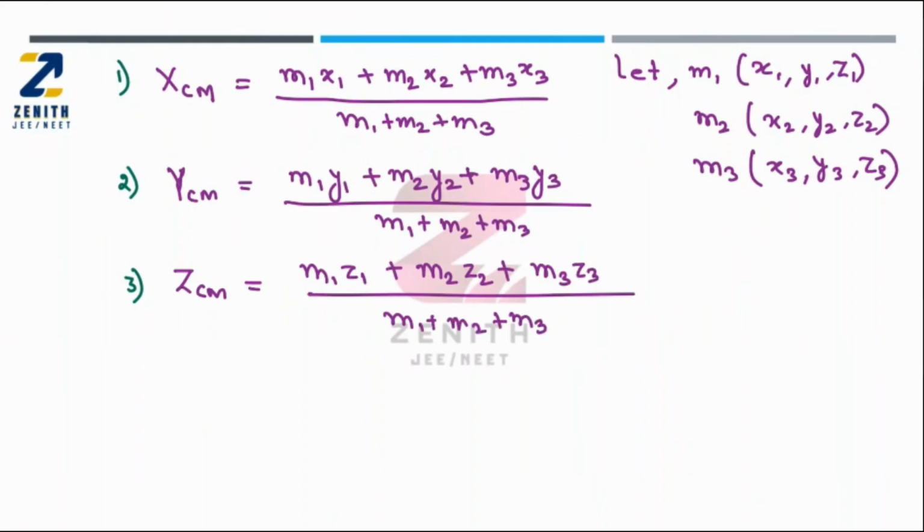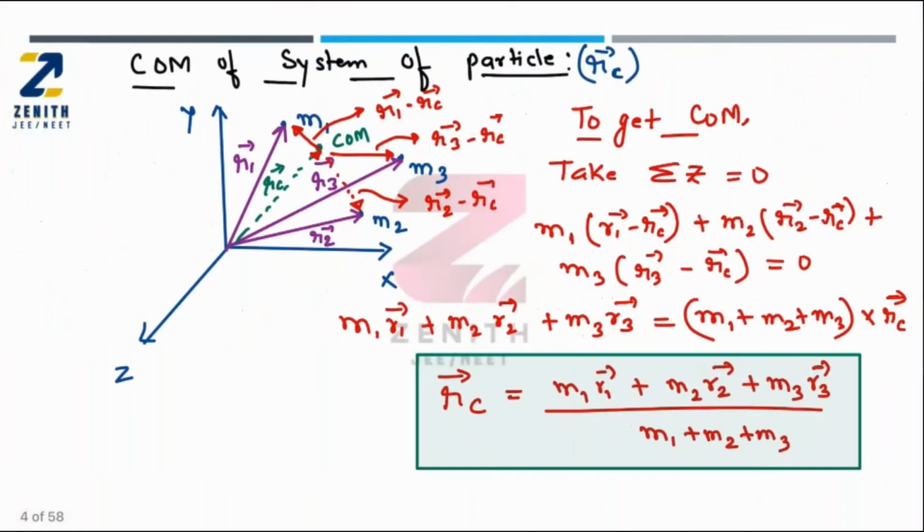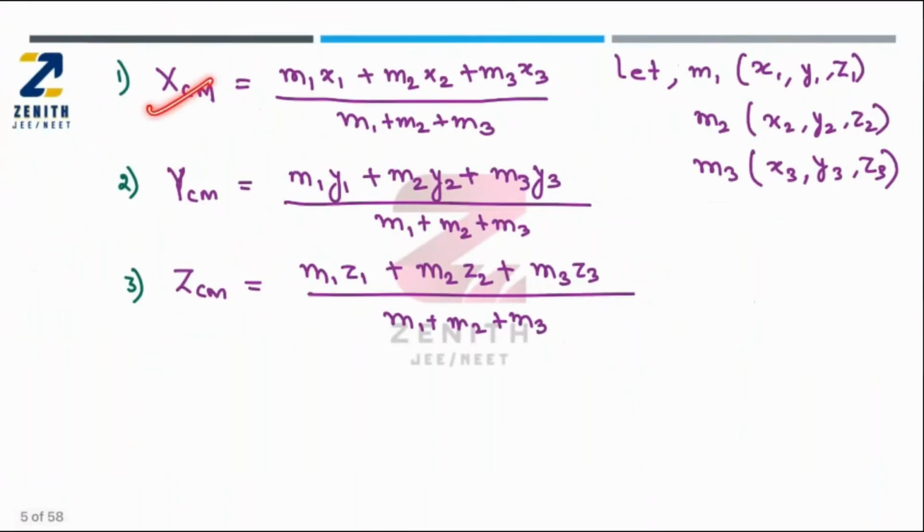So I would suggest you just remember this particular relation, because R1, R2, R3 is nothing but the position of that particular point mass. Or if you want to write it in terms of x and y and z, you have to take the respective coordinate.